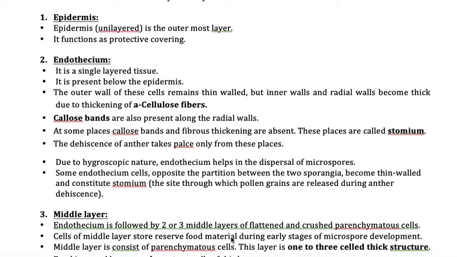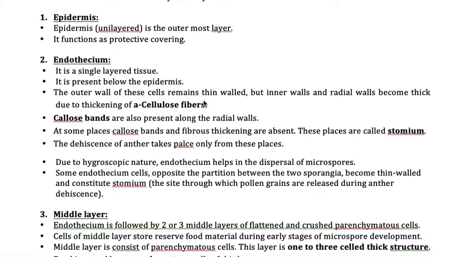Now one point I'll tell you, it is a very important point. You have to remember this point. What is that? Please listen. The outer wall of this cell is thin, whereas the inner wall and radial walls, so inside and also the sides of these cells, will be thick. Why? It is due to the presence of two things. The first is cellulose fibers, and the next is callose bands. Because of the callose bands and cellulose fibers, the inner portion and the side portions of this cell will be thick, whereas the outer walls of this cell will be thin.